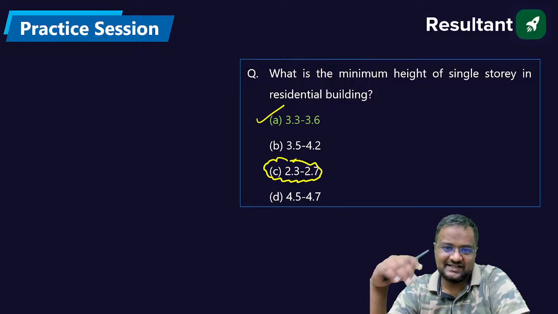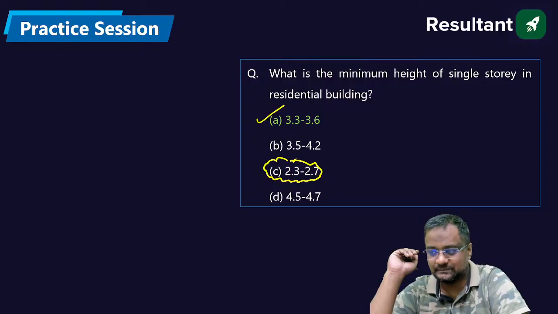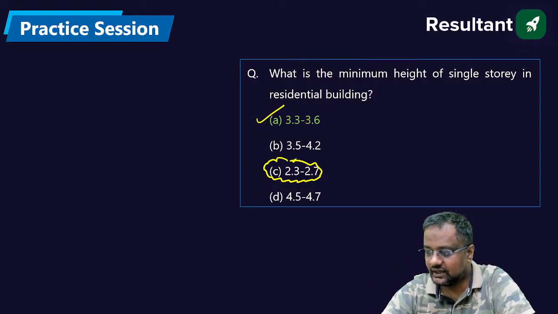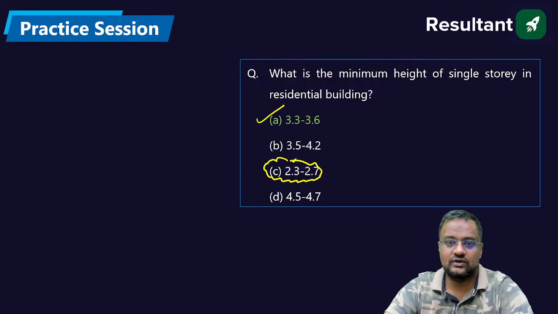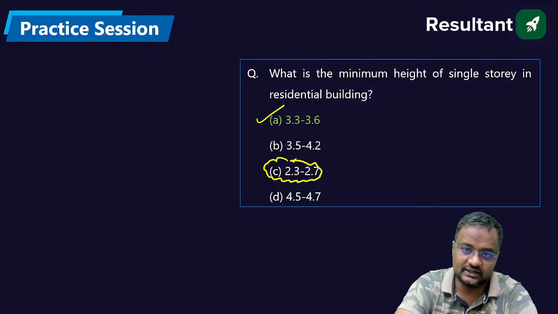So a 6 foot person coming into a residential building, is his head touching the ceiling fan? No. So guys, here the answer will be 3.2 to 3.6. Yes, Arvind, but it is asking for residential building. Got it? Let us move to the next question.